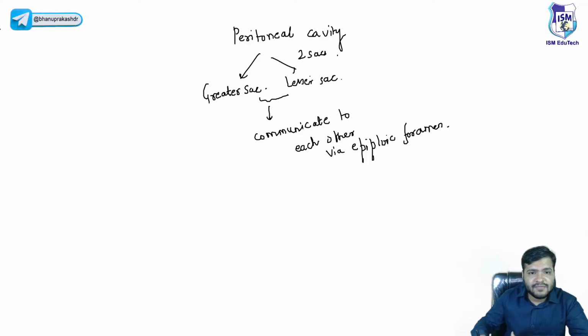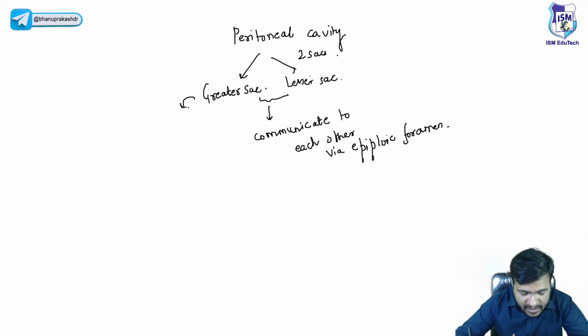The greater sac is the part of the peritoneal cavity which is exposed by opening the parietal peritoneum of the anterior abdominal wall. As soon as you open the anterior abdominal wall, you will see the parietal peritoneum. If you open this parietal peritoneum, you will see the peritoneal cavity.